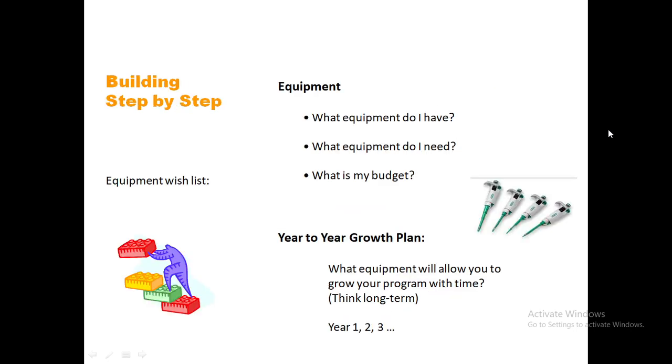So what are the basic procedures that you need to follow in your lab? There are some steps that you need to follow, building step by step. Equipment-wise list: what equipment do I have? What equipment do I need? What is my budget? And year-to-year growth plan.